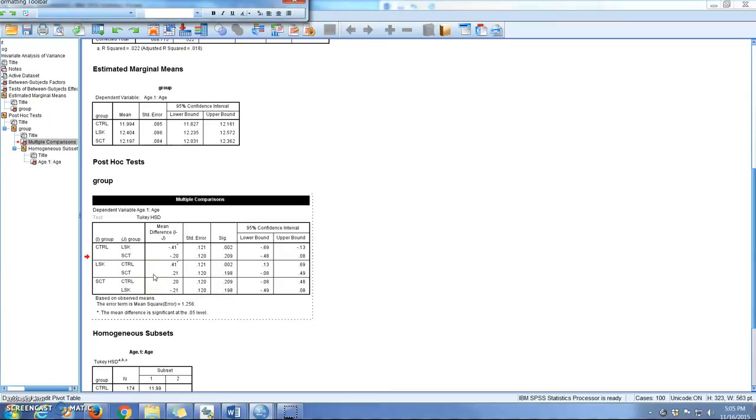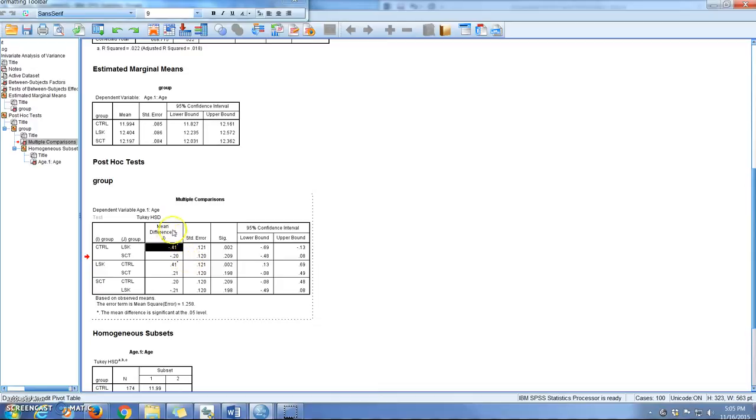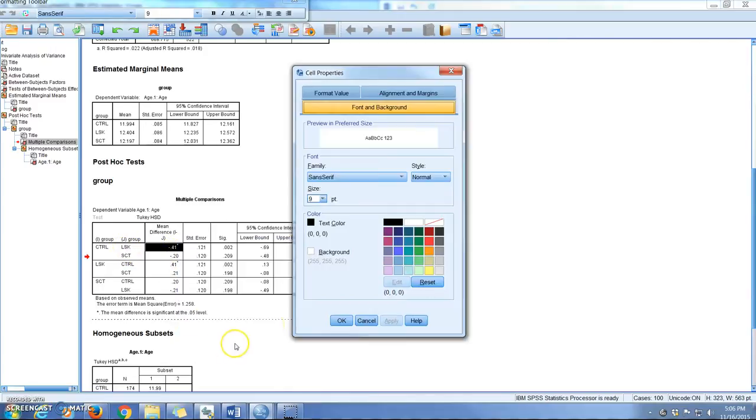When we did it in a box and I said you only have to do the upper or the lower, above or below the diagonal, well, they give us both. So what you see here is you look for places where there's a star, and this is telling you that the mean difference between I, the control group, and J, the life skills group, is 0.41, and that is significant. So we know that that's a significant difference.